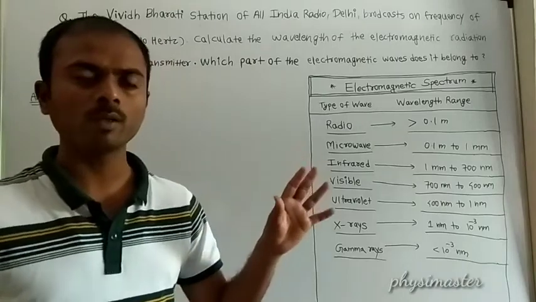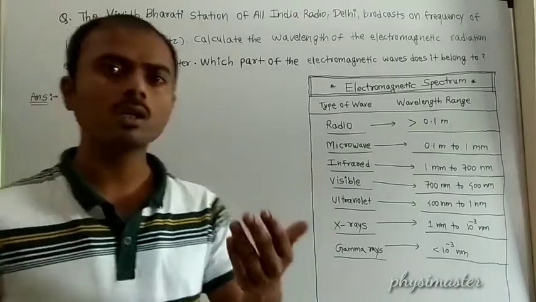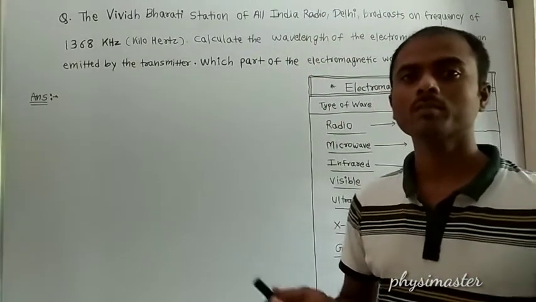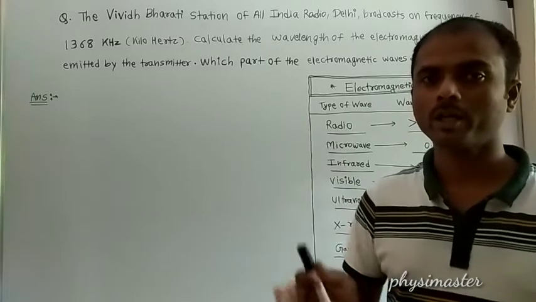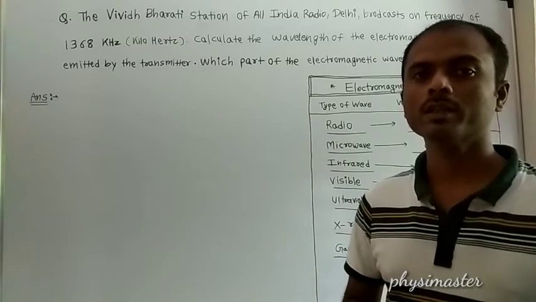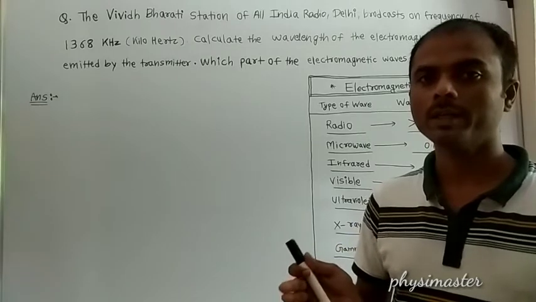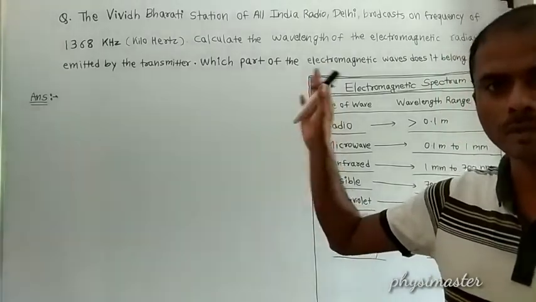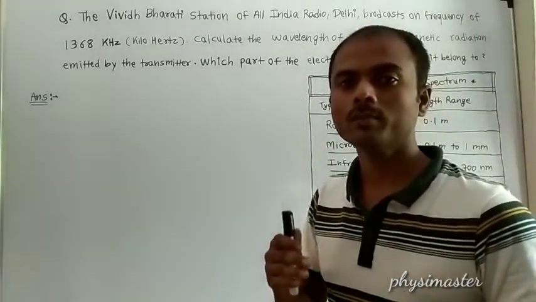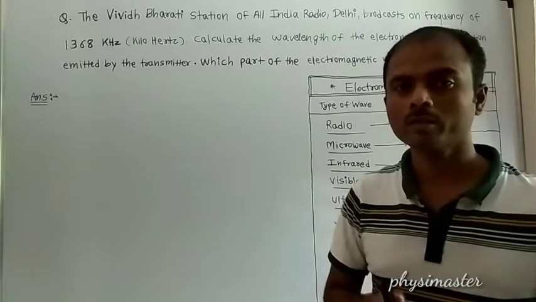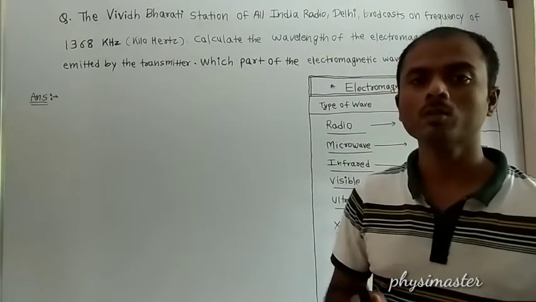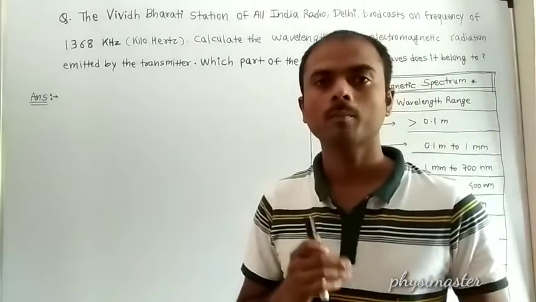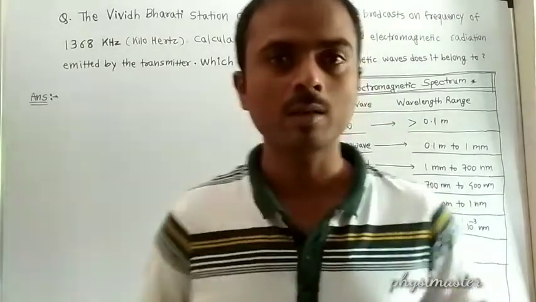In this given problem we are given the frequency of the wave in kilohertz and we have to find out its wavelength, and also we have to tell from which spectrum of the electromagnetic waves it belongs to. So let us start this simple problem.